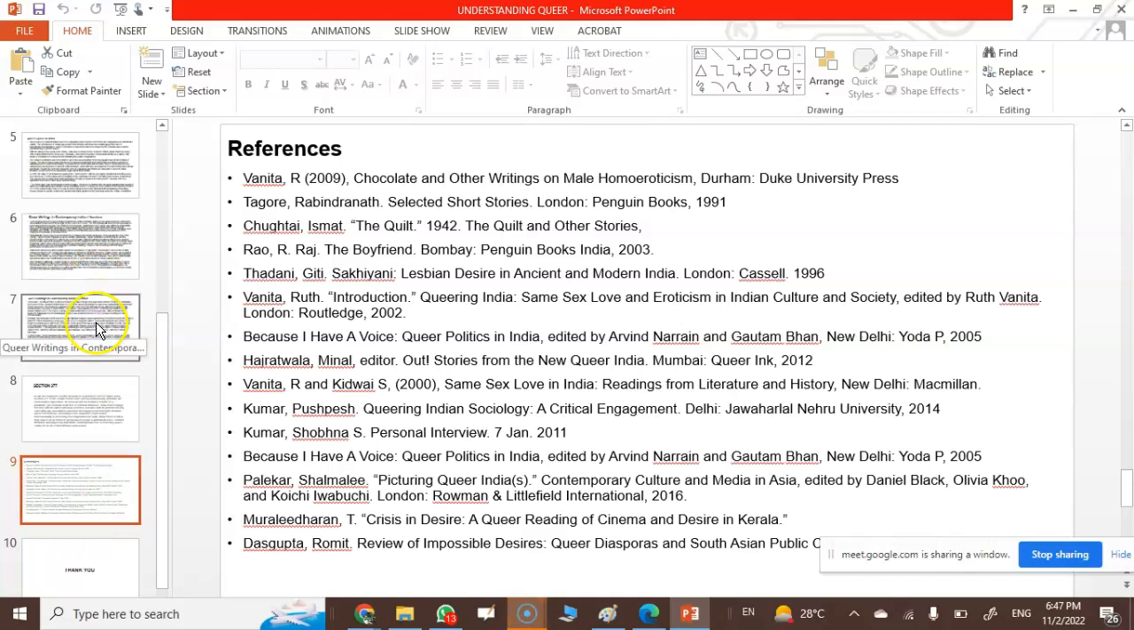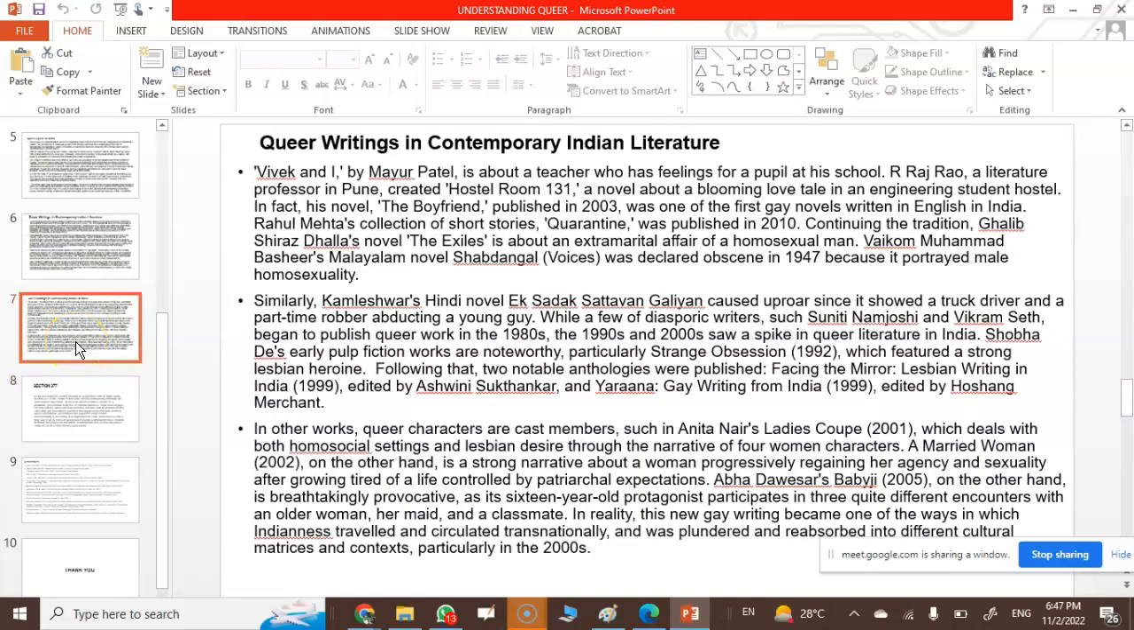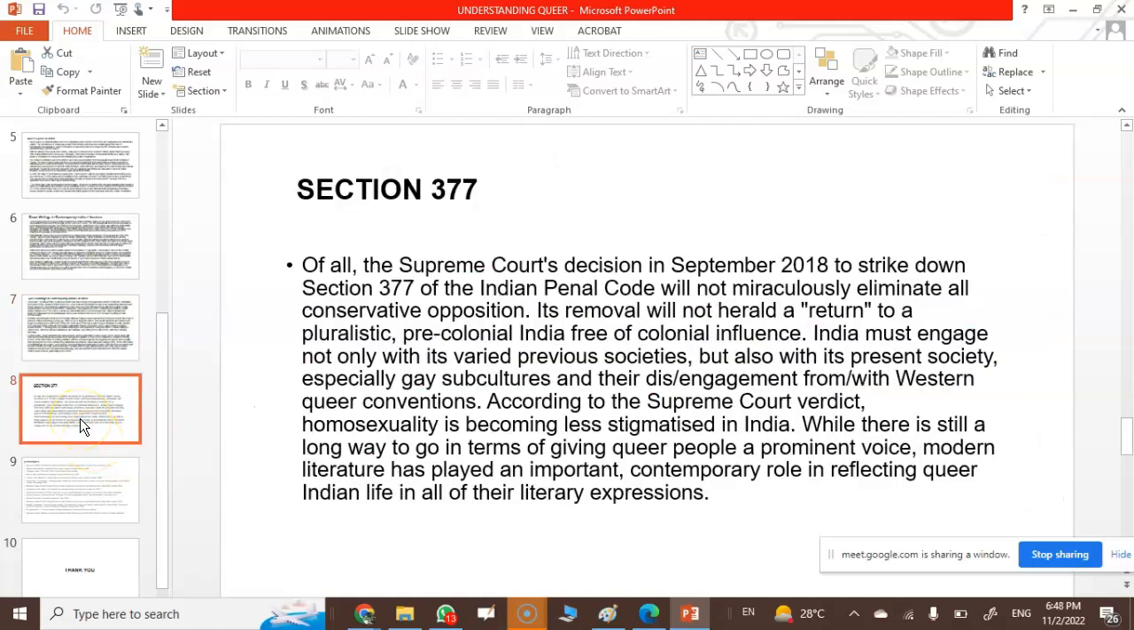The conclusion was this section 377, what exactly the penal code has said about queers and the status of queers in India, and that was the conclusion. After queer writing and section 377, she has missed one slide, the conclusion, which should also be there. So one slide of conclusion should be there. What is the actual conclusion of her paper?